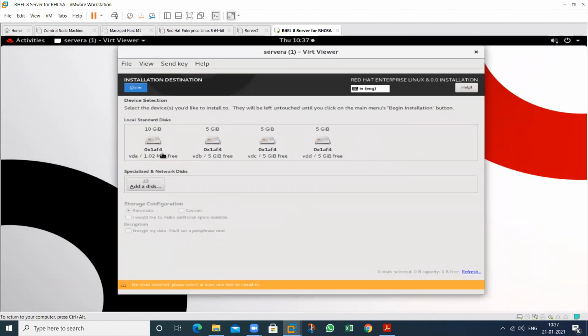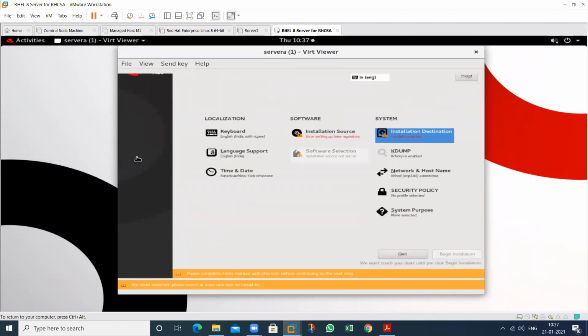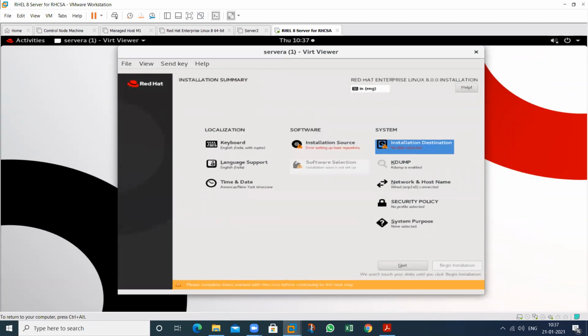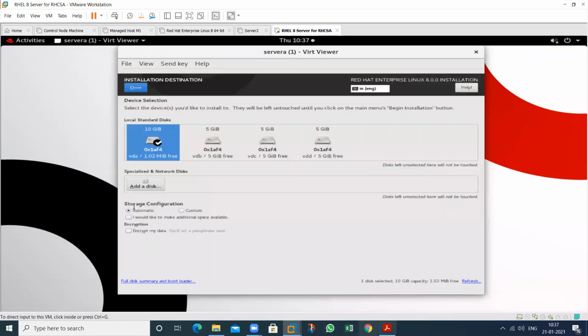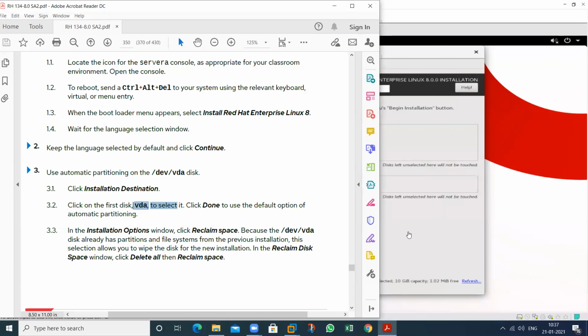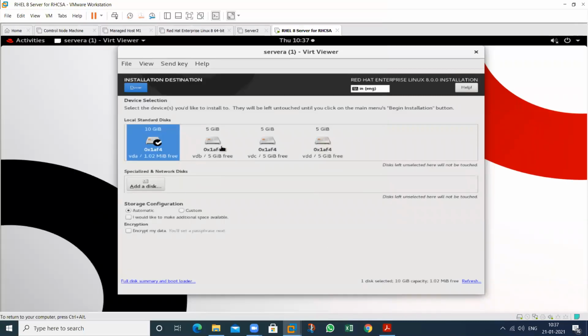Okay. So where is my VDA? This one. See this one. VDA. What is this? See this. Select VDA to select it. So this is my VDA. This is my VDB. This is my VDC. We have 4 hard disks, but in this we want to install my OS.